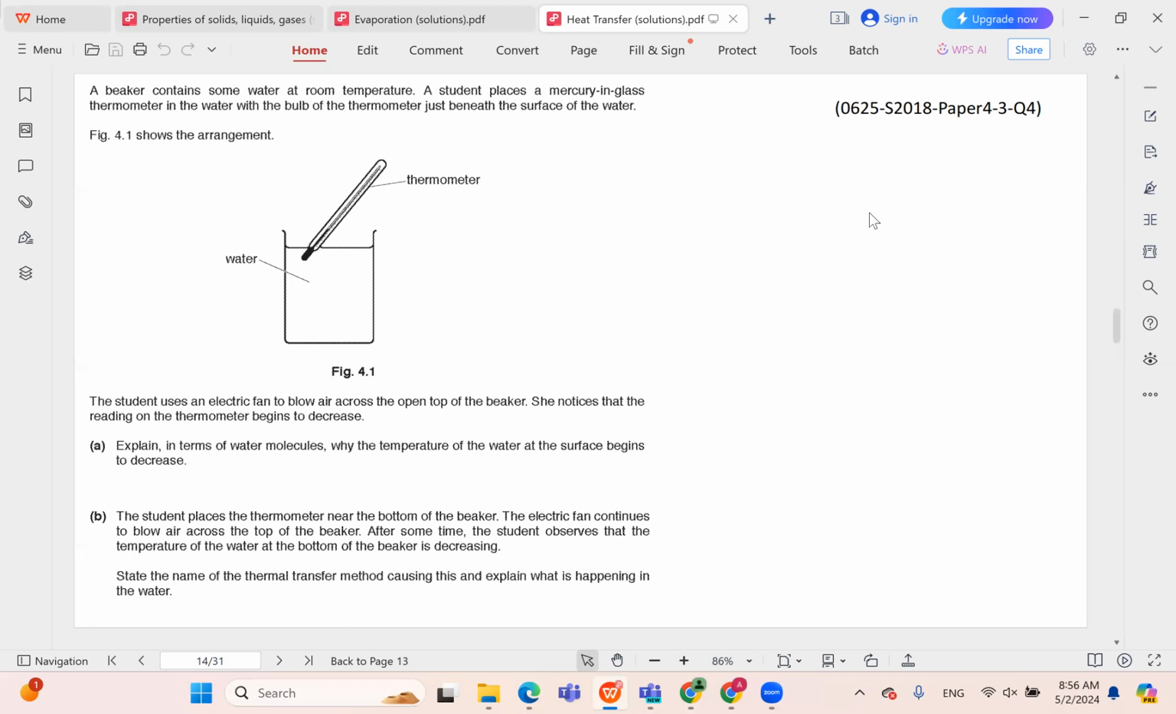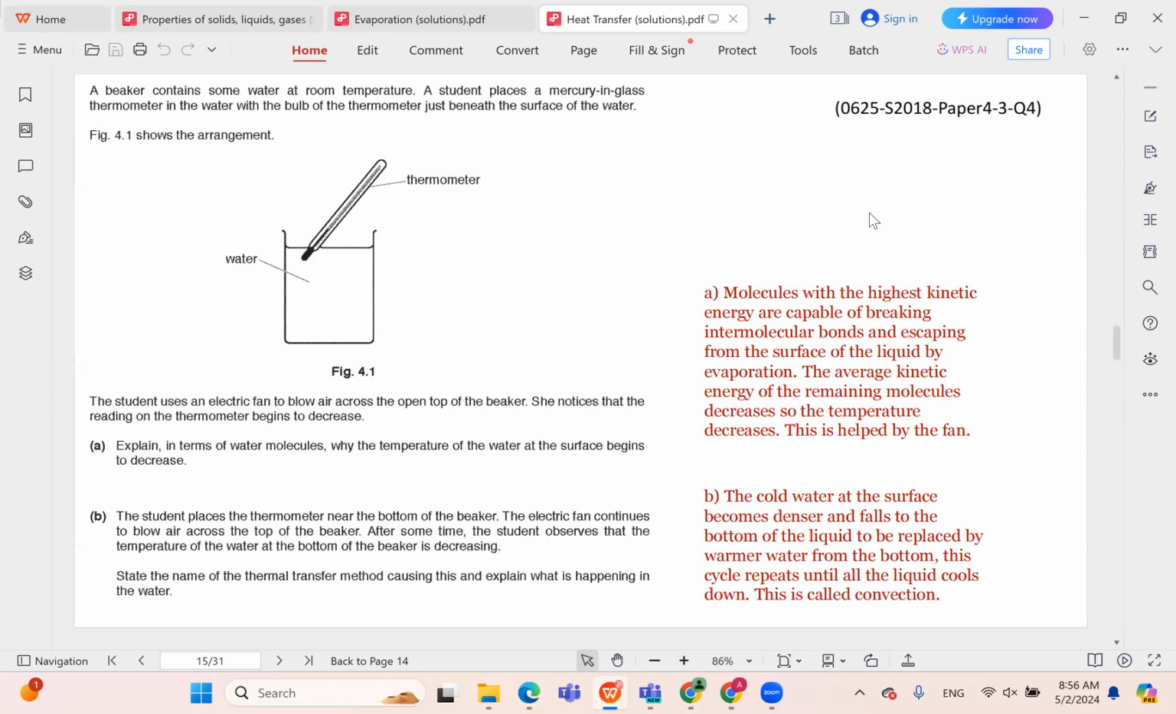Explain in terms of water molecules why the temperature of the water at the surface begins to decrease. So at the surface, for any hot liquid, what happens is that molecules that have the highest kinetic energy are going to break bonds with other molecules, what we call intermolecular bonds, and they will escape from the surface, and this process is called evaporation.